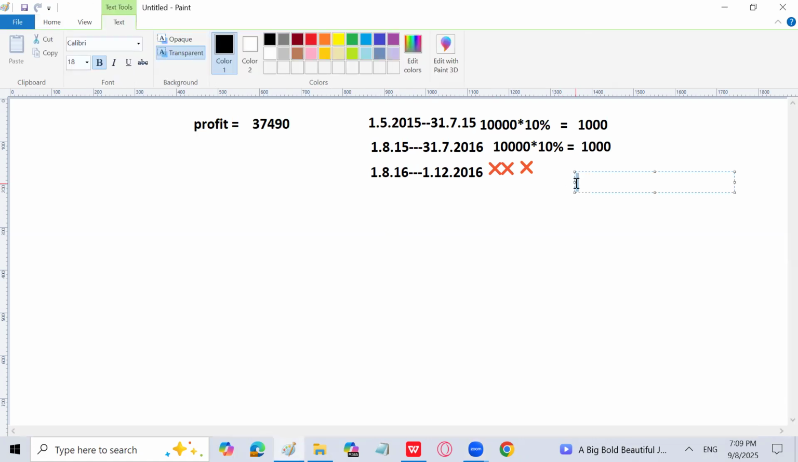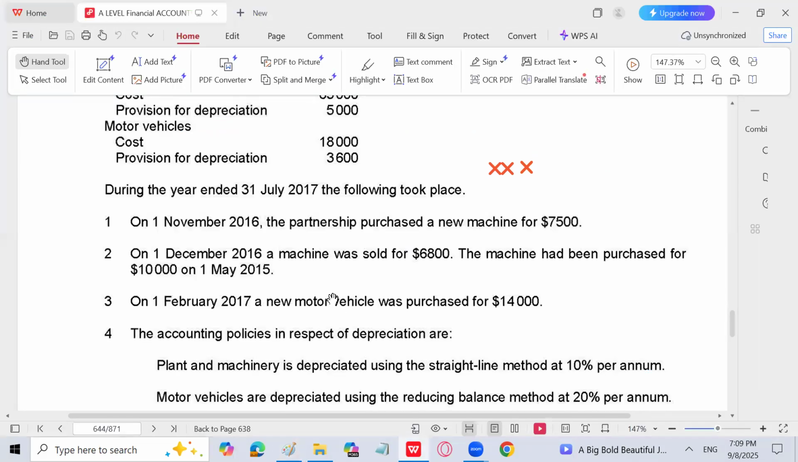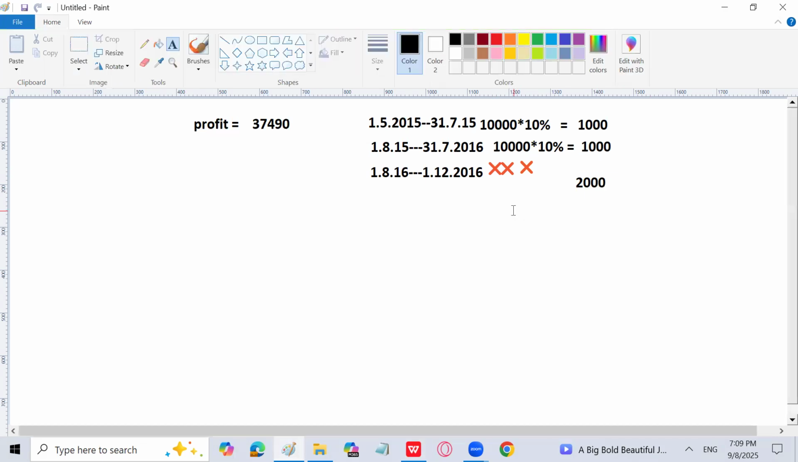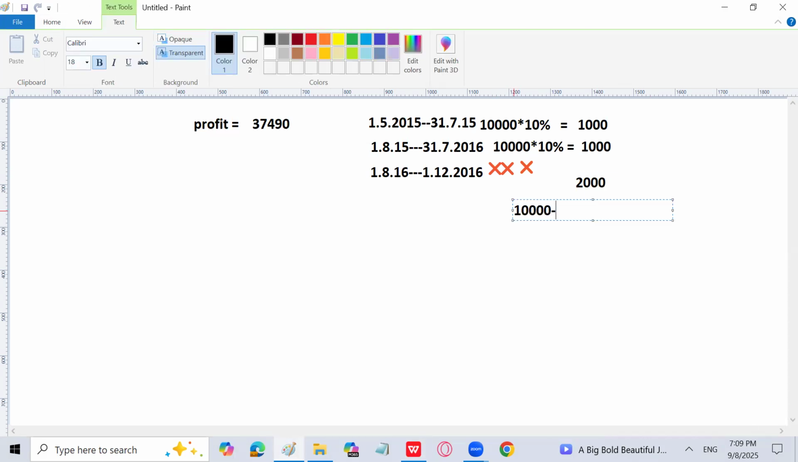So the total depreciation on the asset sold is 2,000. So let's see. The cost is 10,000, total depreciation is 2,000, and it has been sold for 6,800. So now you can calculate the profit. 10,000 is the cost minus total depreciation. So book value is 8,000, and we have sold it for 6,800. So we are going to have a loss of 1,200. So 1,200 loss we have to calculate, and that will be subtracted from here, plus loss on machine, and that is 1,200. So we have to subtract it.